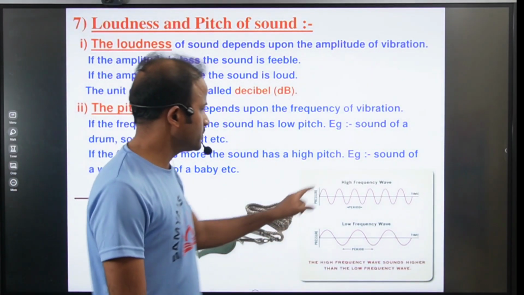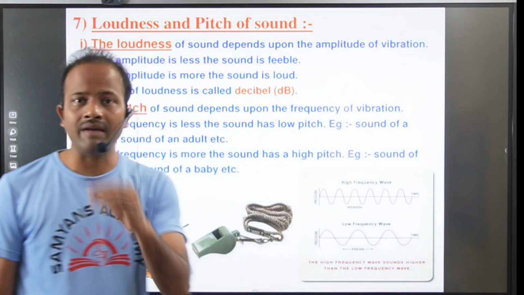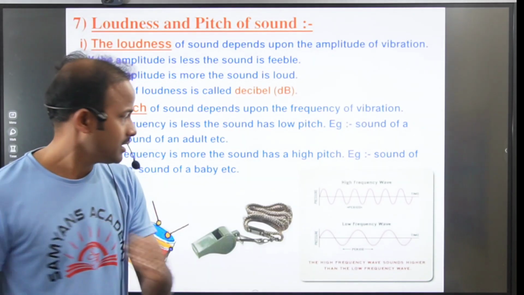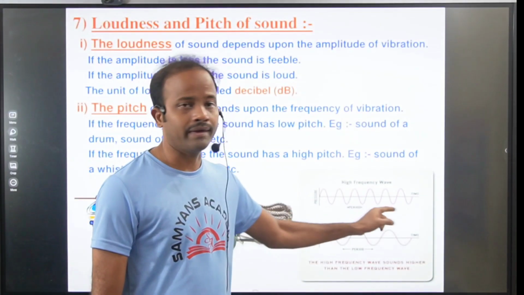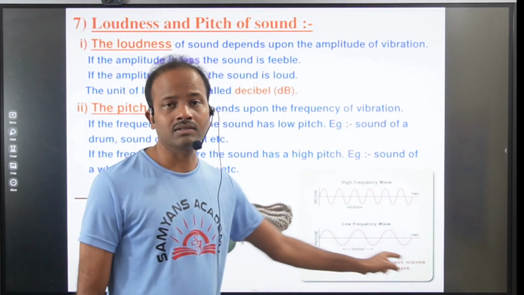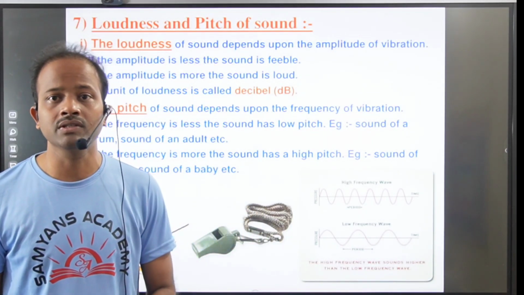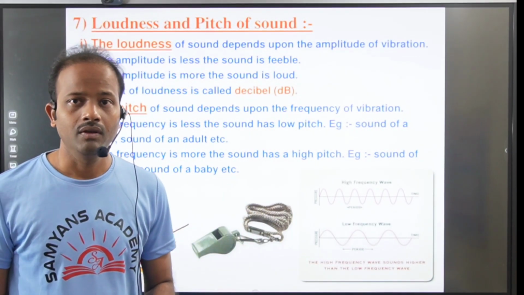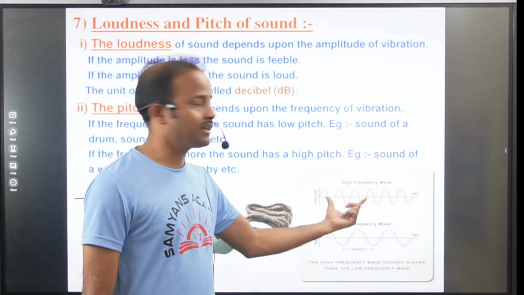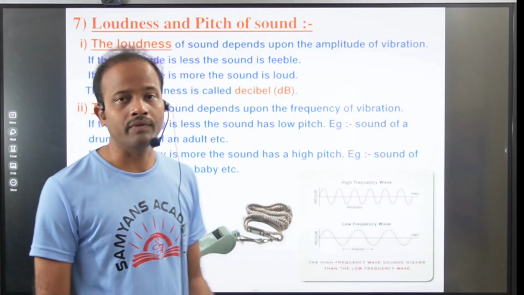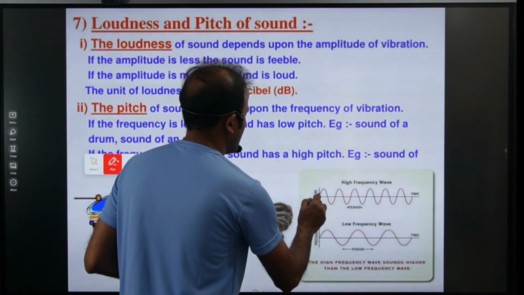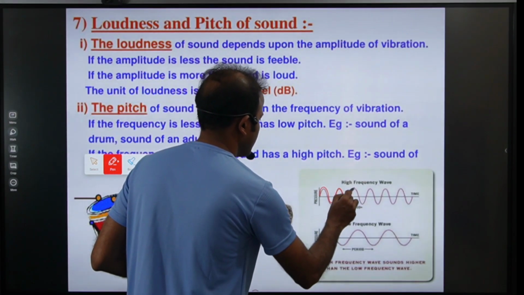Now you observe these two frequencies, both are having the same amplitude, but the first sound is producing more waves, the second sound is producing fewer waves. Now you tell which one is having the more frequency? The first one is having the more frequency. Why? Because it is having more waves.